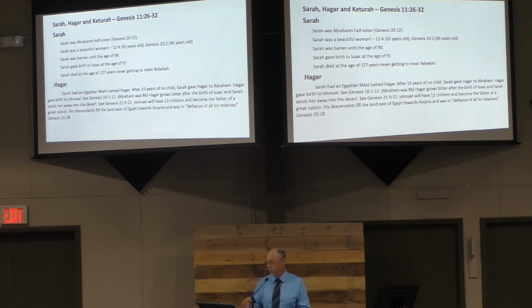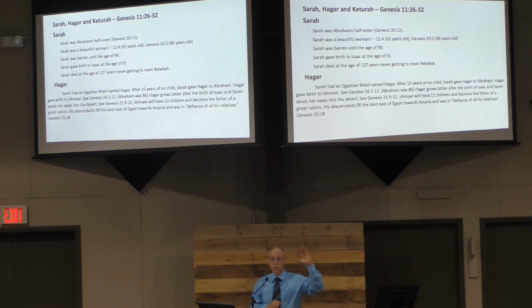over in chapter 25, we find out that Ishmael then with the Egyptian will have 12 children, which again I think is interesting that there's also 12 boys, 12 sons that are mentioned. They all become princes, and he becomes father of a great nation. So Abraham then will become father of both sides of this.